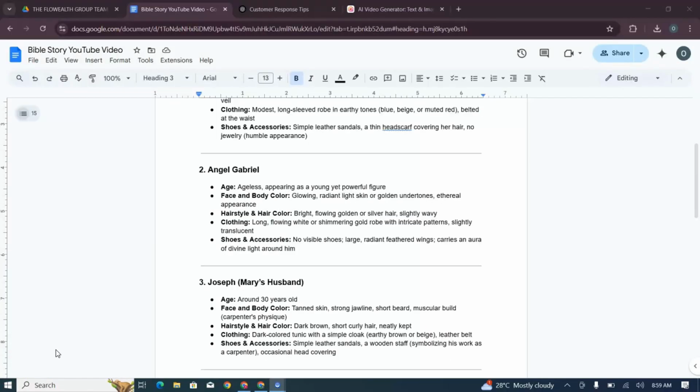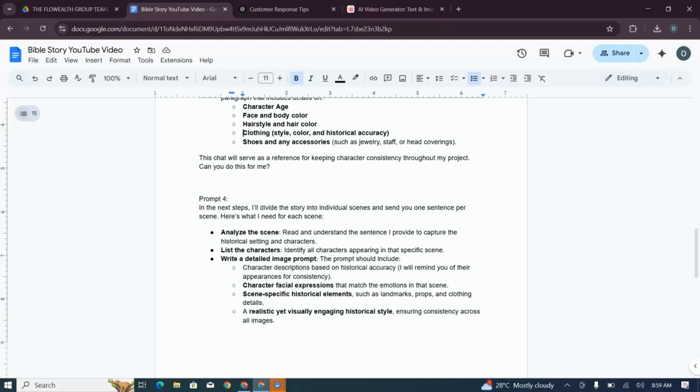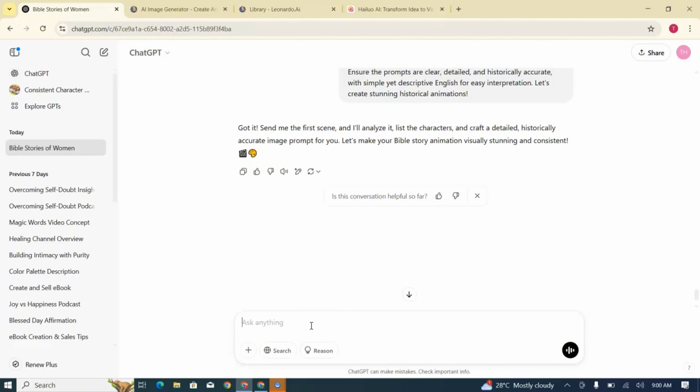Now that we have our story and character descriptions ready, it's time to create image prompts for our story. To make this process easier, I've created a special prompt that guides ChatGPT on how to write our image prompts while keeping the style consistent across all of them. So here's what you need to do. Copy the 4th prompt and paste it into ChatGPT. After that, we'll go through each scene one by one. ChatGPT will then generate a detailed image prompt for each scene.